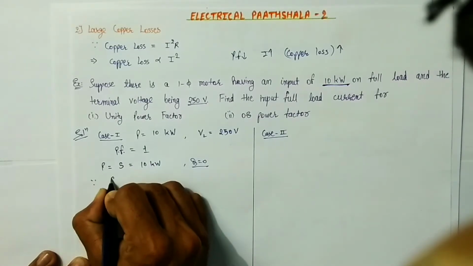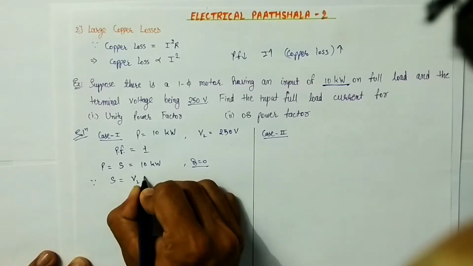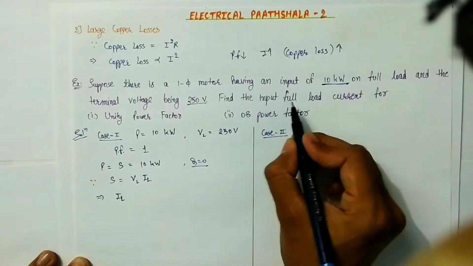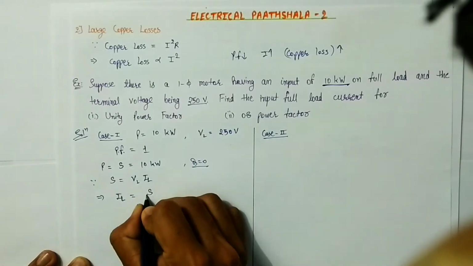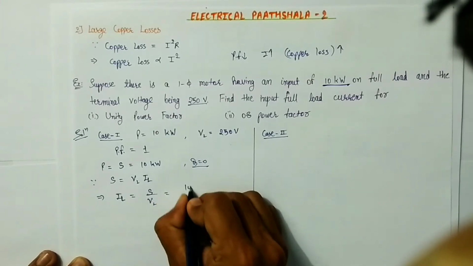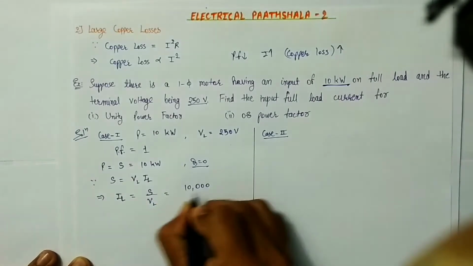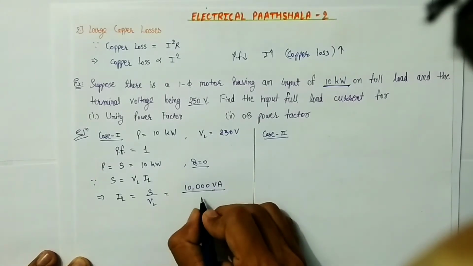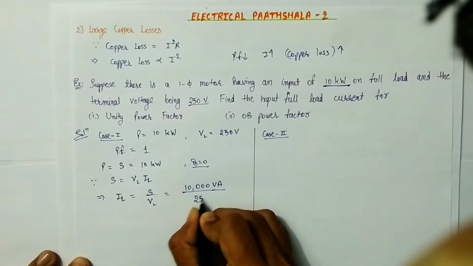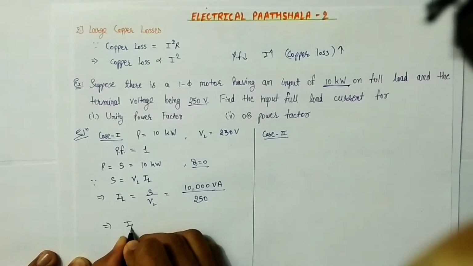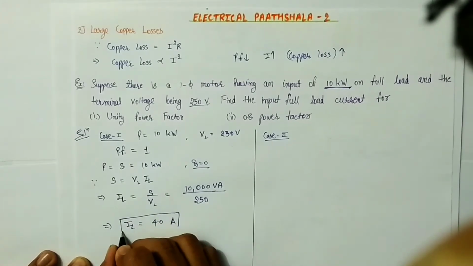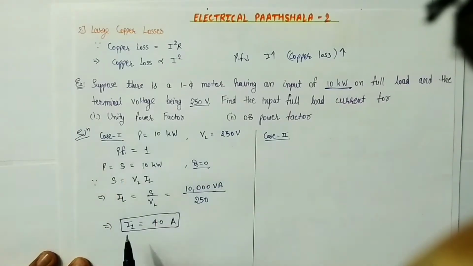As we know that the apparent power is given by VL into IL. From here we will find out our input full load current, that is S by VL, or we can write 10 kilowatt or 10,000 volt ampere by VL, which is 250 volt. From here we will get our input full load current, and that will be 40 amperes. So in case of unity power factor, the input full load current of the system is 40 amperes.